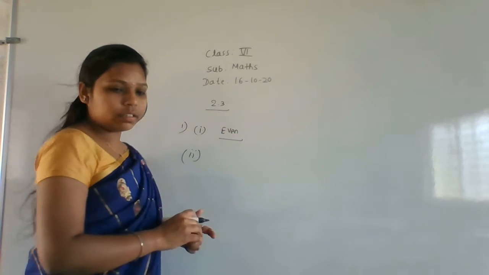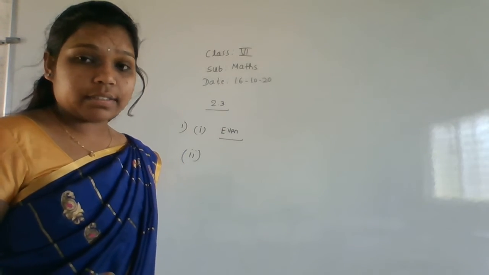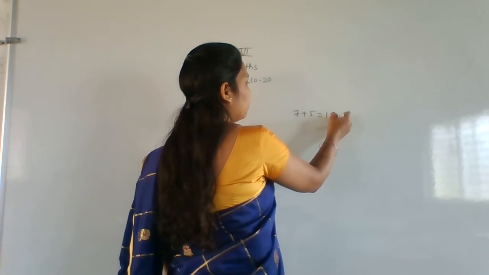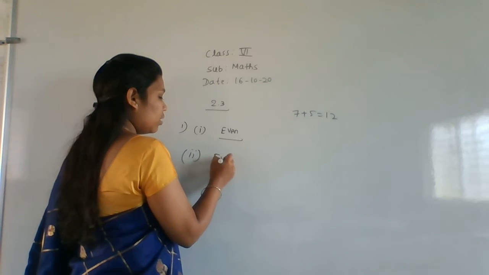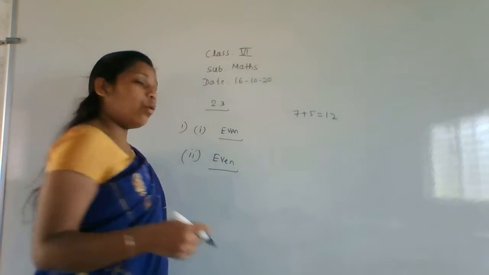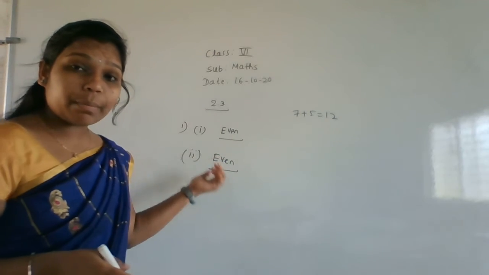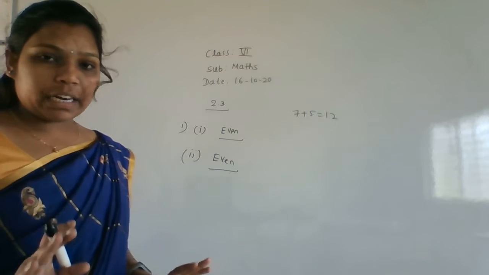Second one. The sum of two odd numbers is always what? Take any two odd numbers, that is 7 plus 5. What will it give? 12. 12 is what? An even number. So write here an even number. If both numbers are odd, then also the answer is even. If both numbers are even, then also the answer is even. Keep it in your mind.